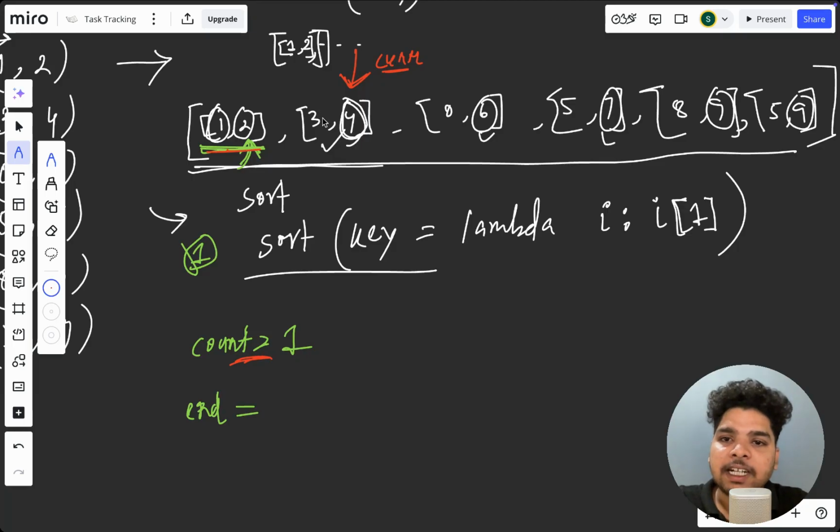Now we'll compare the start time with the end time. If the start time is greater than the end time, that means we can accommodate this whole meeting here.